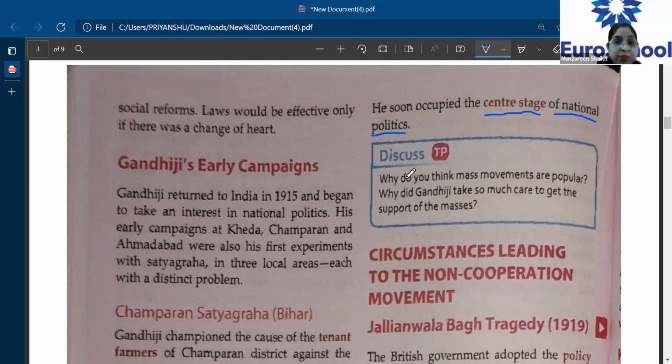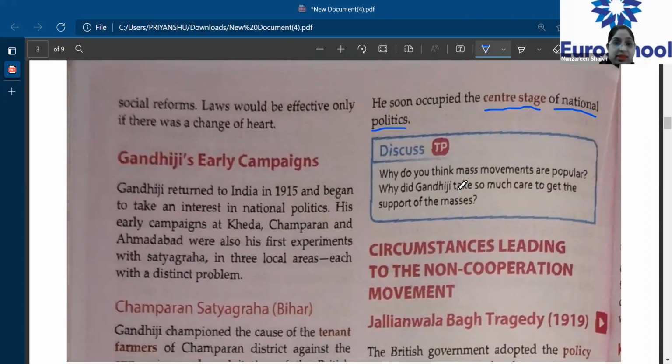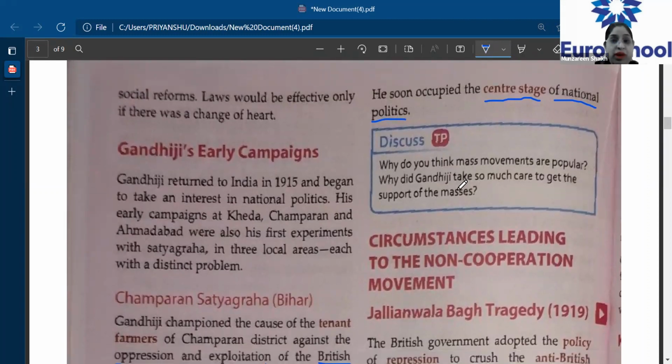Ma'am, the third was the Muslim League and Home Rule. And ma'am, the Congress. Yes, Congress. Very good, Priyanshu. Muslim League and Congress. So we had seen now that they came together, thinking that okay, we'll come together, we'll